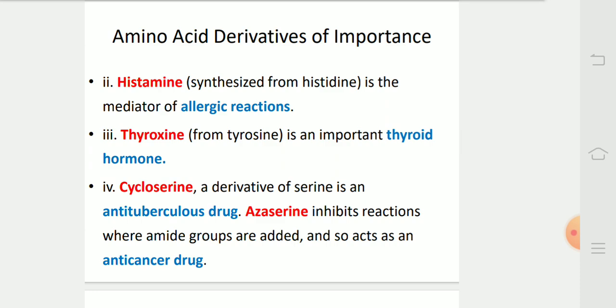Histamine synthesized from histidine is the mediator of allergic reactions. Thyroxine derived from tyrosine is an important thyroid hormone. Cycloserine, which is derived from serine, is an antituberculous drug. Azaserine inhibits reactions where amide groups are added and so acts as an anti-cancer drug.